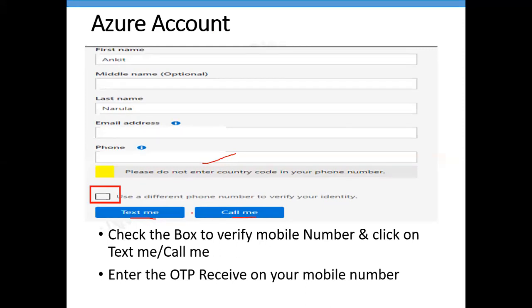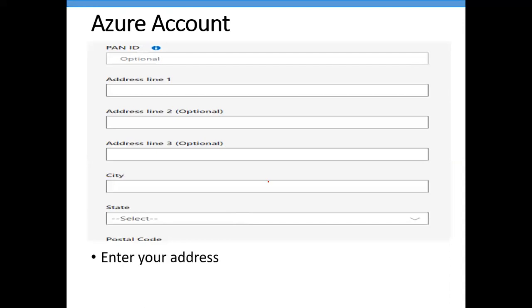So whichever option you want to choose, you can choose that. And then you will get an OTP to validate your mobile. Once you enter the OTP, you need to enter your address. Now, this is very important. Your address needs to be exactly the same as in your bank account.